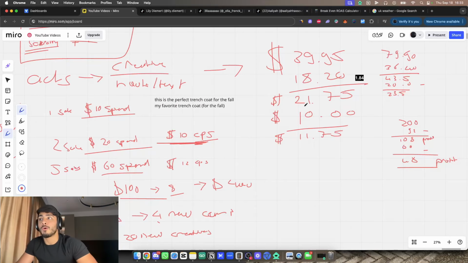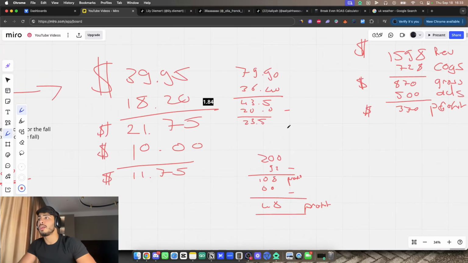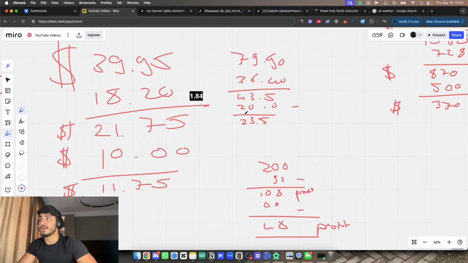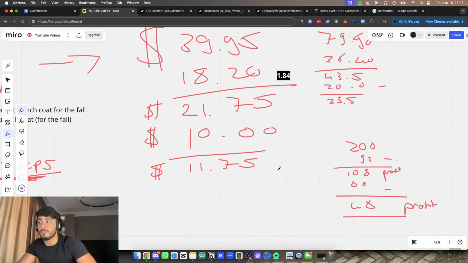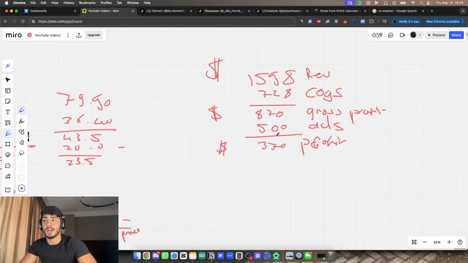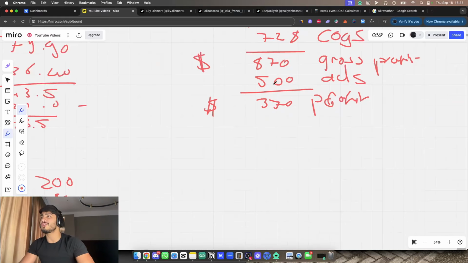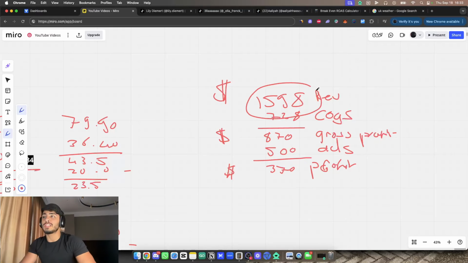As you see here, our break even per sale is $21.75. We can spend $21.75 on our ads, and then we would be unprofitable or break even. If we spend less than that, we're profitable. If we spend like $20, we will still be profitable, right? And then here the same thing, if we spend $500 on ads, but our gross profit is $870, we're still profitable with $370.